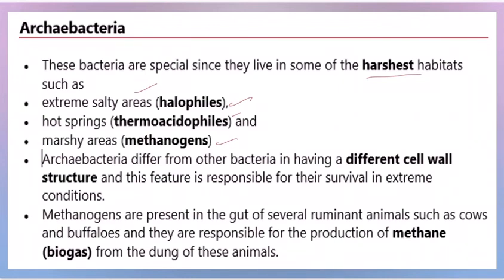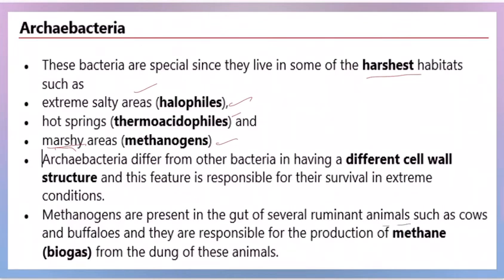Bacteria that live in hot springs are called thermoacidophiles. And bacteria that live and survive in marshy places are methanogens, because they release methane. So archaebacteria differ from other bacteria in having a different cell wall structure, and this feature is responsible for their survival in extreme conditions.